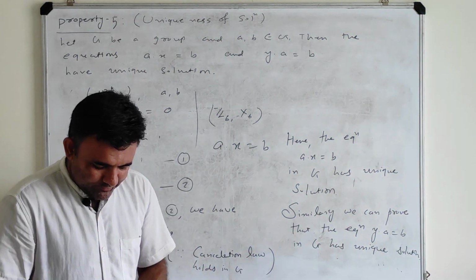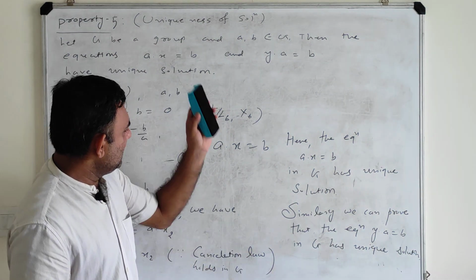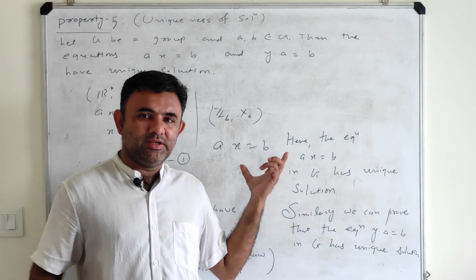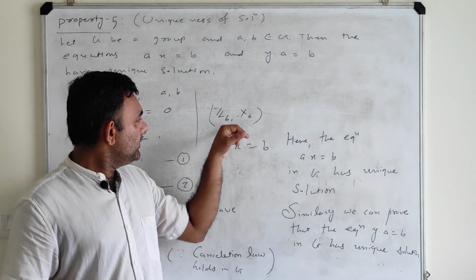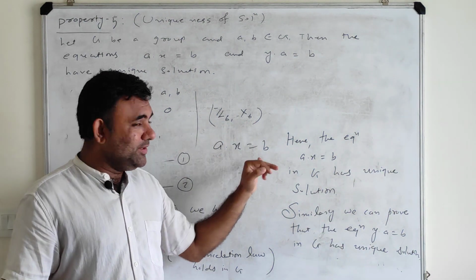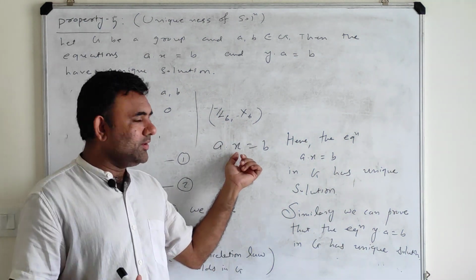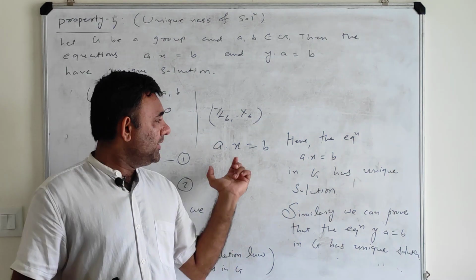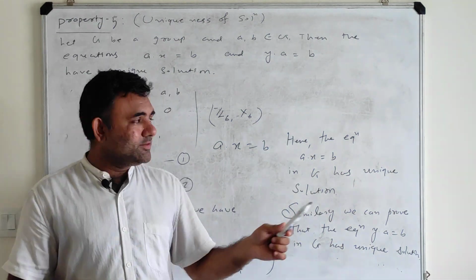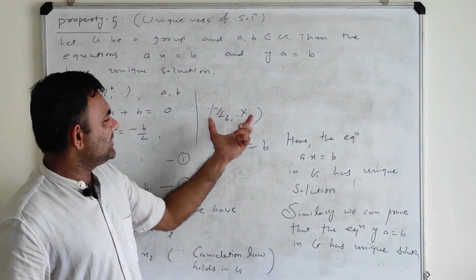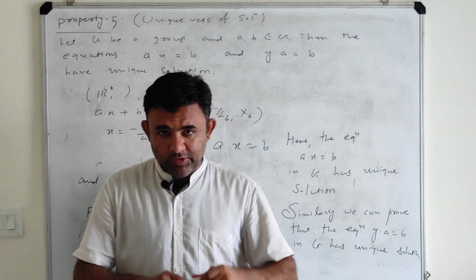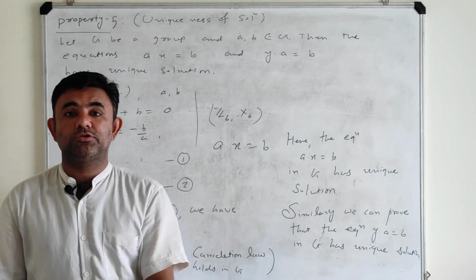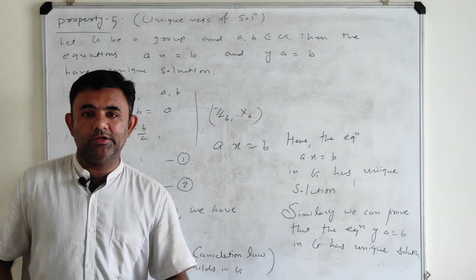Let me give this as an exercise: find x in Z6 and a, b also, so that you get more than one value of x such that ax equal to b holds. This is homework, because we know that Z6 with multiplication modulo 6 is not a group. So once you have a group, the linear equation has a guaranteed solution and it is also unique.